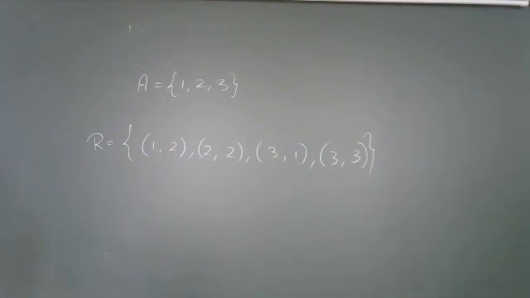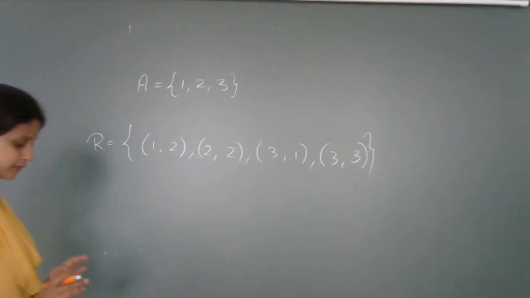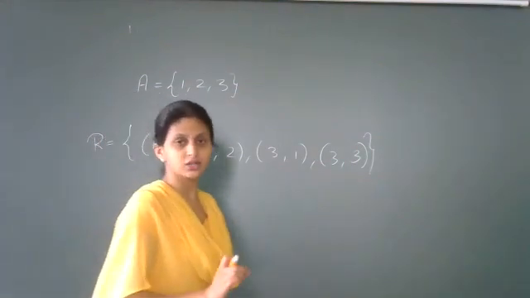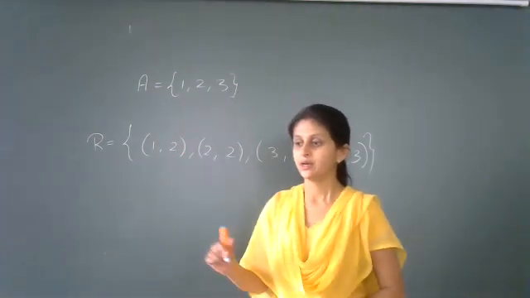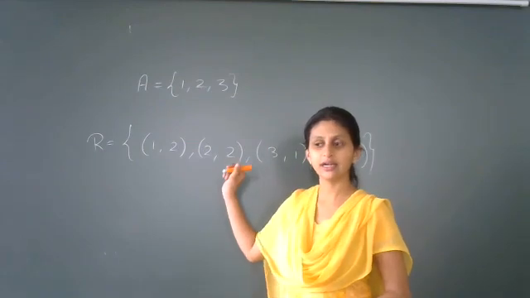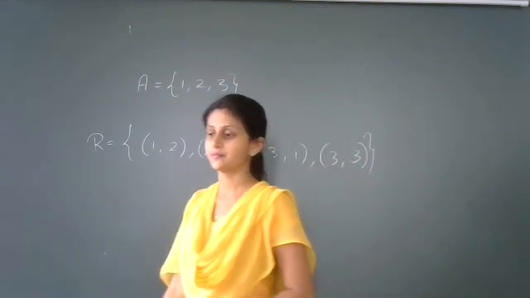Yes? Just check it. Check all the ordered pairs. For reflexive, what you need to check? You need to check only one thing. Every element of the set should be related to itself. Now tell me whether every element of the set is related to itself in this relation.